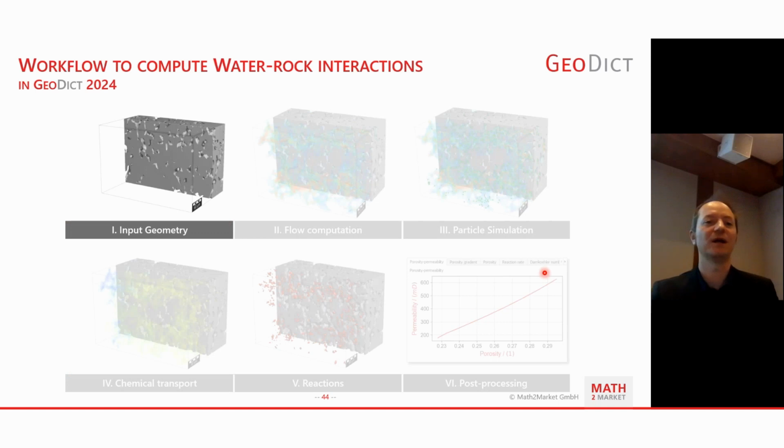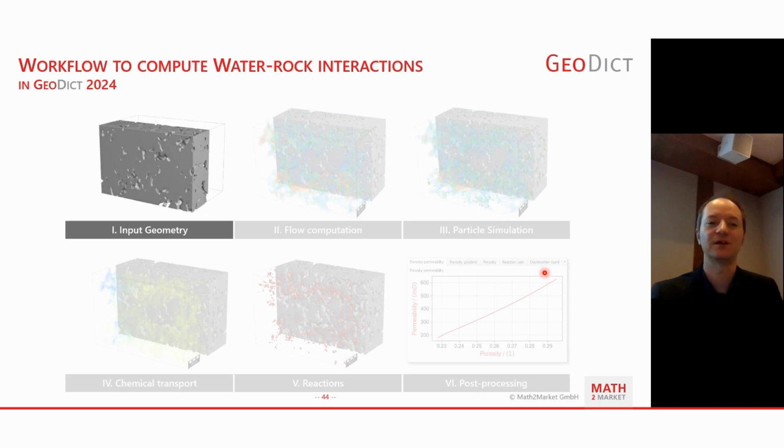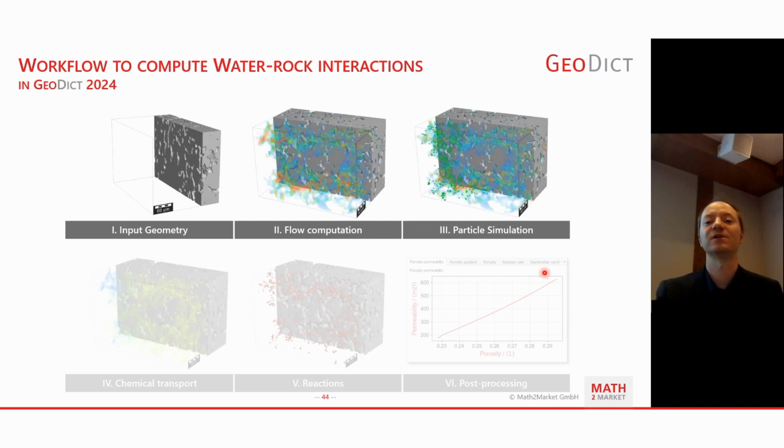So let's have a first look here at what the GeoDict workflow is for computing water rock interactions. We typically start off with an input geometry, which is here a Grossmont carbonate rock from a Canadian formation from the Andrä et al. publication of 2013. Using this carbonate rock, we simulate the flow, so the velocity field in this rock. And as a sequential workflow, subsequently we compute particle transport based on the advection field that we have just computed, and also the diffusion of the particles, so molecular diffusion.